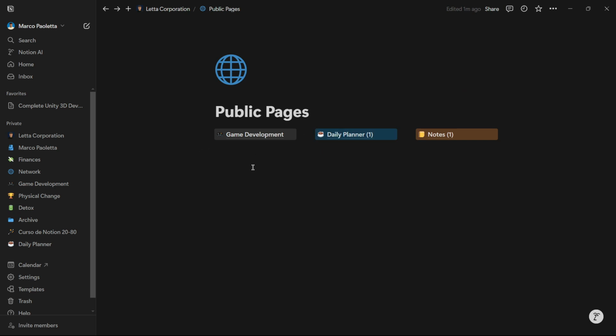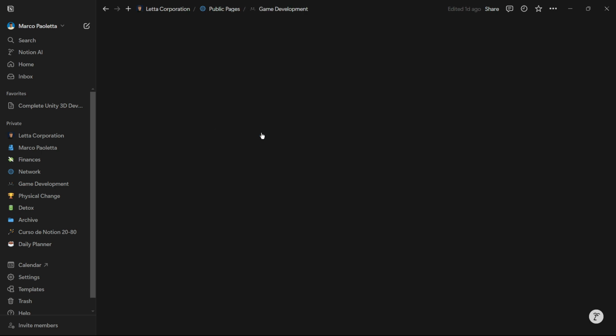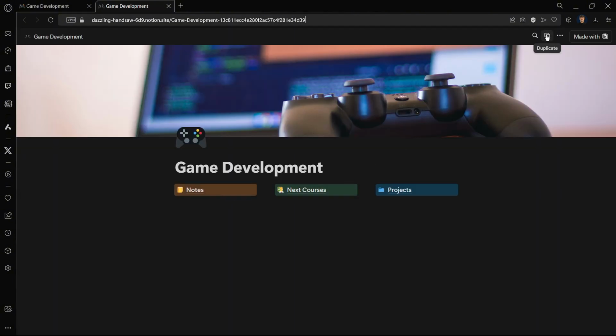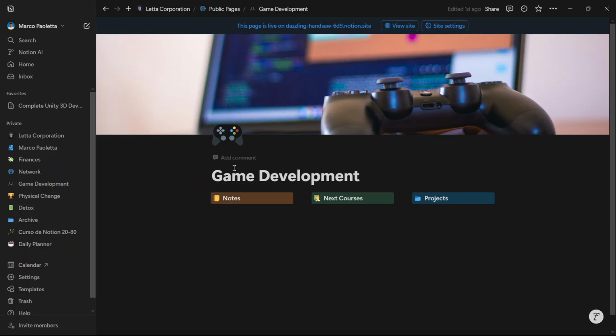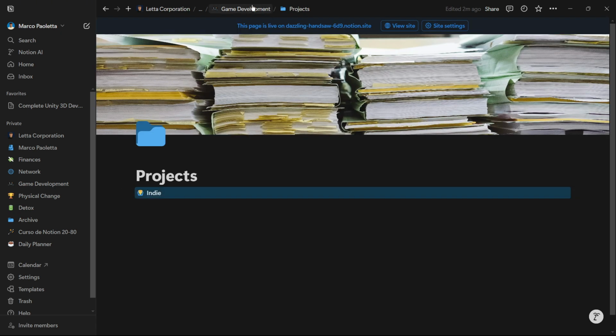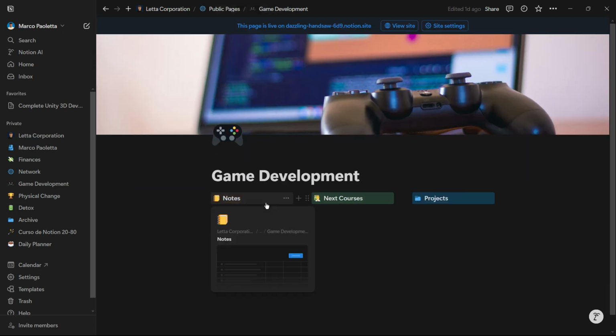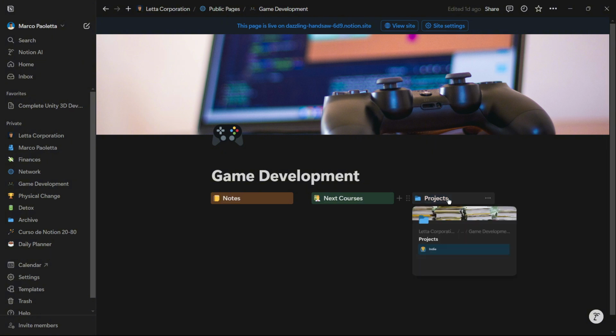I will be leaving the link to these two pages in the description down below, because what this will allow you to do is duplicate this and have it as a template of your own, so you will be able to modify the information here. All this information is just empty to preserve my privacy, and in the case of the projects, I only have my indie projects because I have done work for other clients, and of course I don't want to share the different game design documents that I provided for them or more stuff.